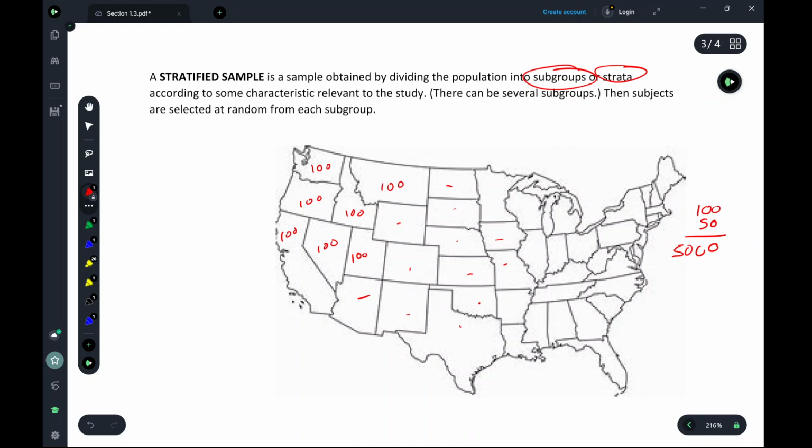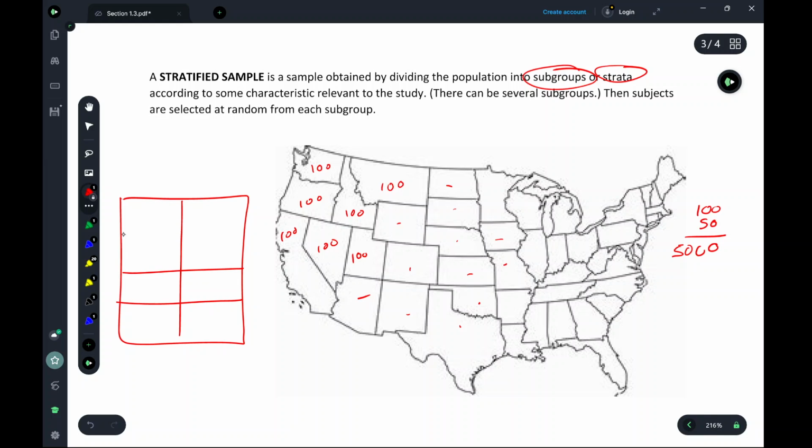Another way to picture this is if this box right here is our entire population, we break this box up into strata, broke it up into 8 different sections, and we randomly select individuals from each of these sections, maybe 10 from each of these strata, for a total sample size of 80.